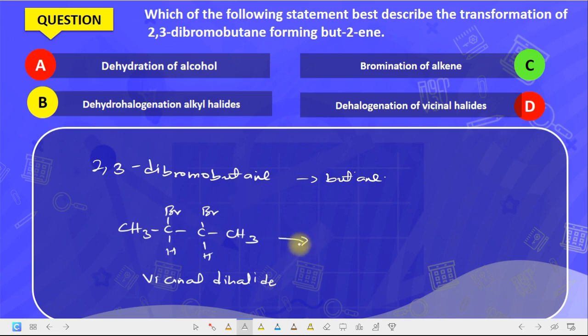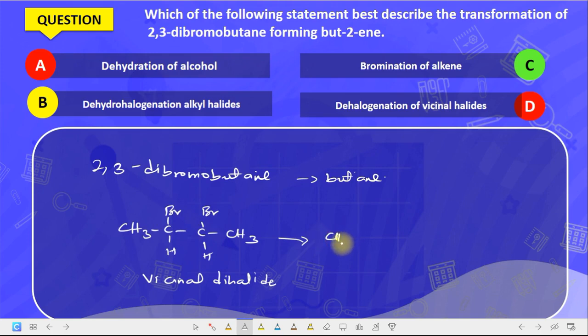Now look at what happened. For it to form but-2-ene, it means these two bromo groups have to leave, because I told you that when two sigma bonds leave, one pi bond is formed. Are you getting it now? So whenever two sigma bonds leave, a pi bond is formed here, and the pi bond is a double bond. So when these two leave, it is an example of elimination reaction like the one we did the previous time, just that here it was hydrogen. So here will be what?